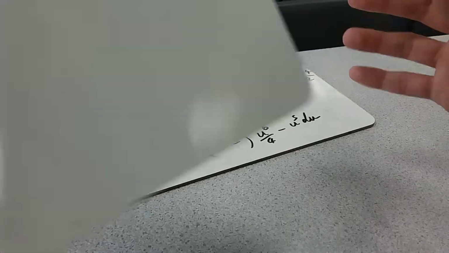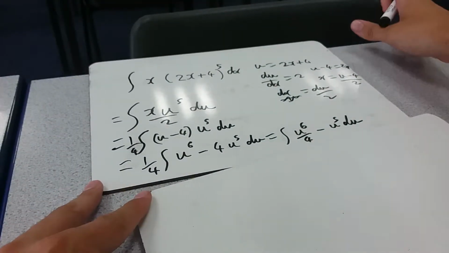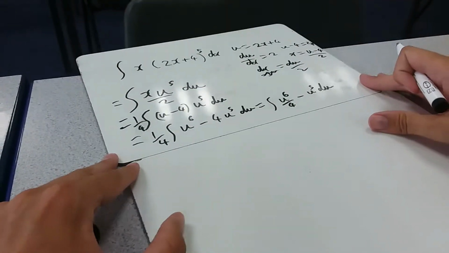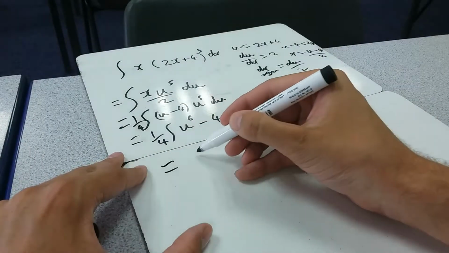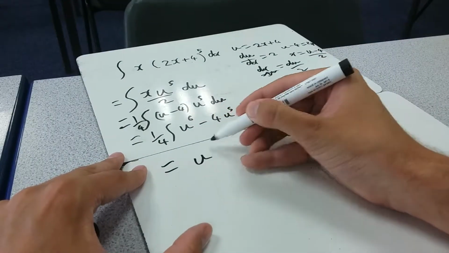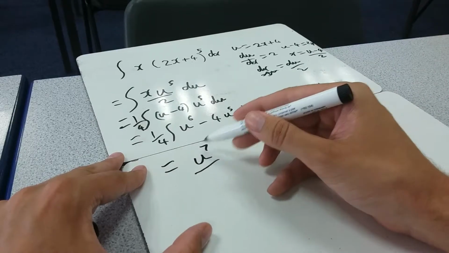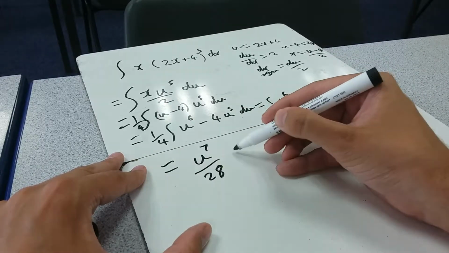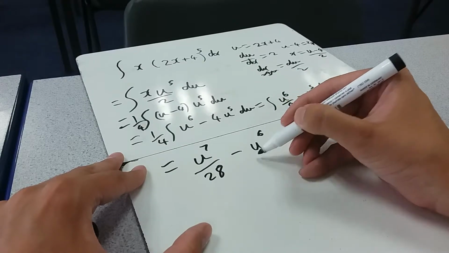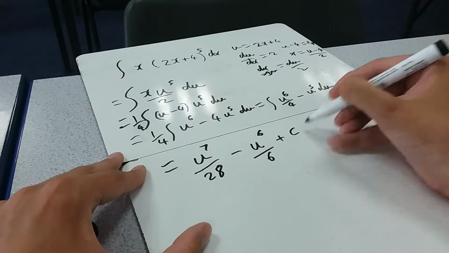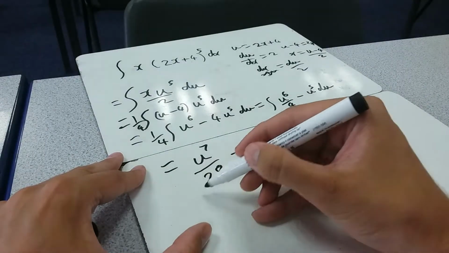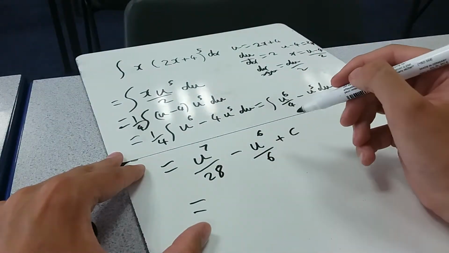So what we could do is write that as add 1 to the power, u to the 7, divided by the new power. So we already had a factor of 4, now we've got an extra factor of 7, so we've got 28, minus u to the 6 over 6 plus c. If I wanted, I could do some factorization here.